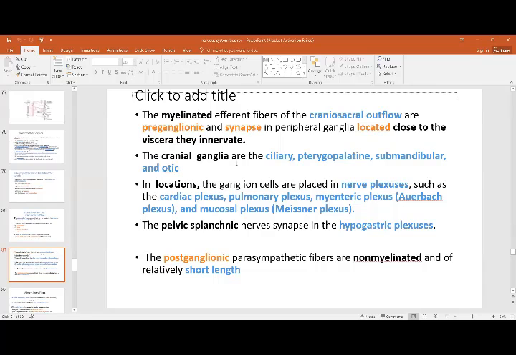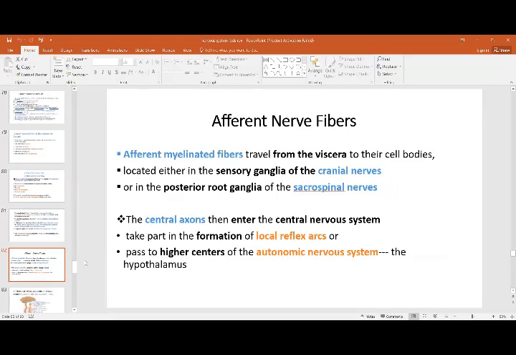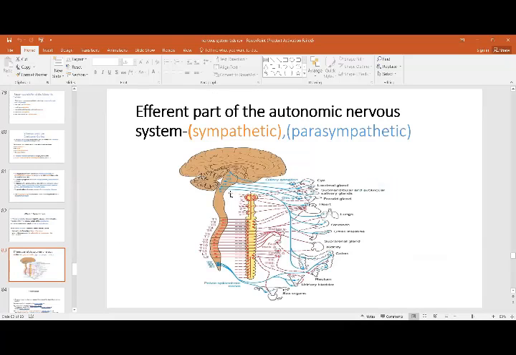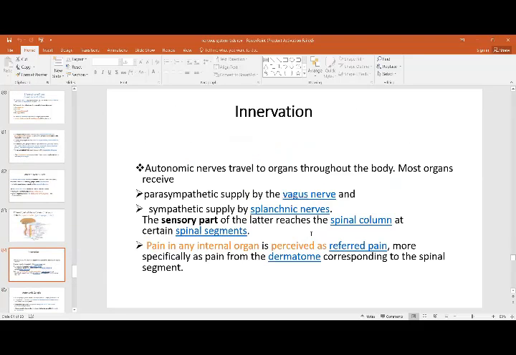You have the parasympathetic ganglia in the head and neck, which you are going to be concerned with: ciliary, pterygopalatine, submandibular, and otic. And from these locations you have nerve plexuses. Then the postganglionic fibers are non-myelinated, and they are short in length because they just lie next to or near the wall of the organ to be supplied. From there, they form these arc systems. So again, if you see this, blue is all your parasympathetic nervous system and red is all your sympathetic nervous system. So innervation for the sympathetic is via spinal nerves, and for the parasympathetic it is via the vagus nerve.